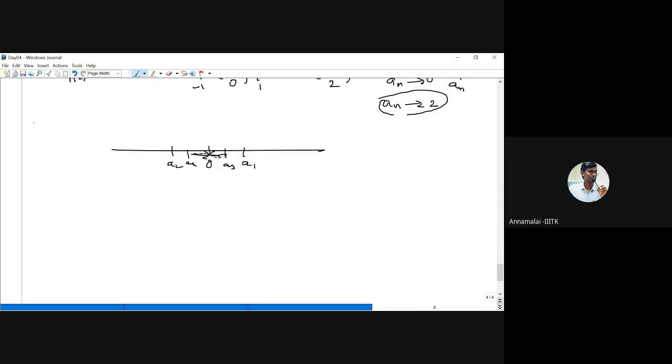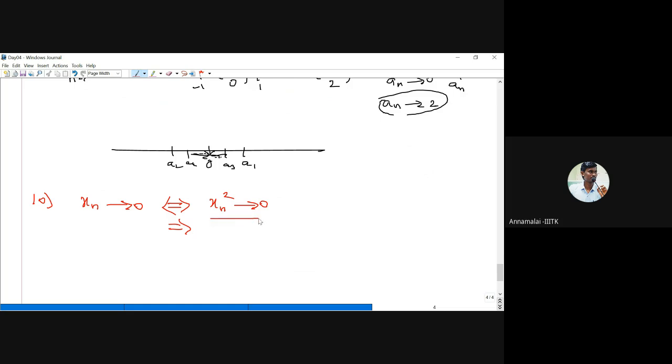Okay, so next problem. Suppose x_n converges to 0, then x_n squared also converges to 0. Suppose we have a sequence: x_n converges to 0 if and only if x_n squared also converges to 0. One direction we can say directly by the algebra of limits, because x_n times x_n, both converge to 0, so multiplying we get this direction. It is simple.